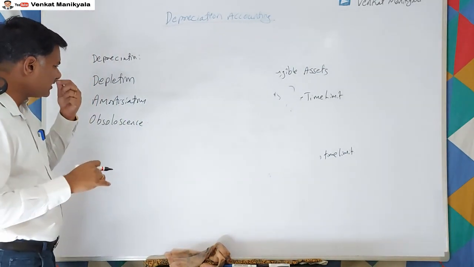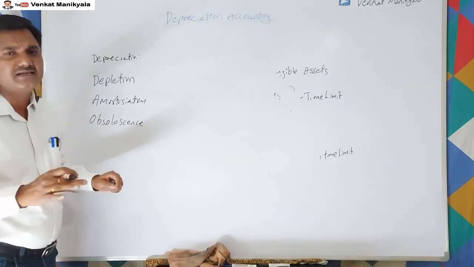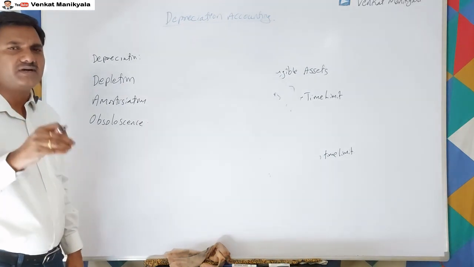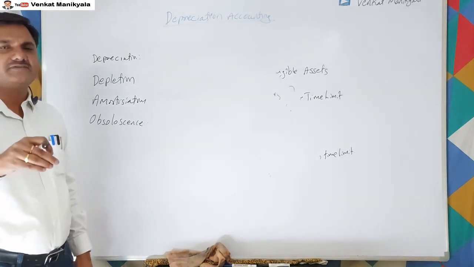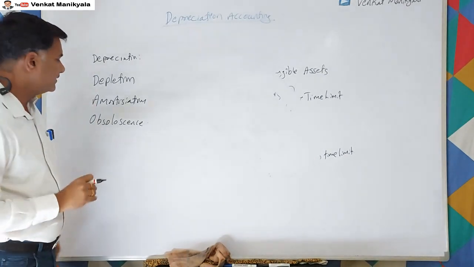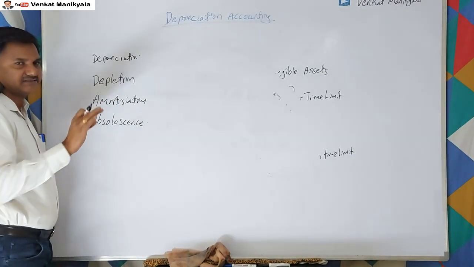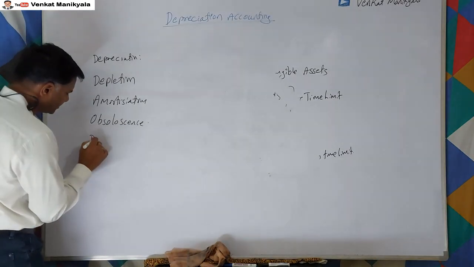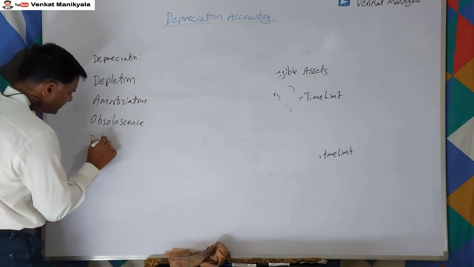In that case we have no option other than replacing it with a new one, right? At that time whatever asset value we write off is called obsolescence, right?